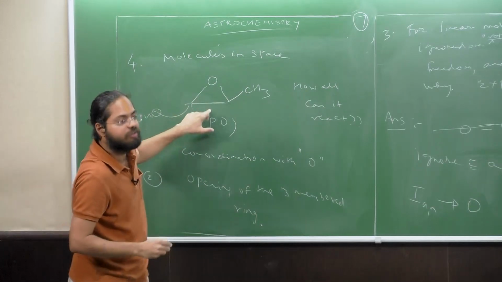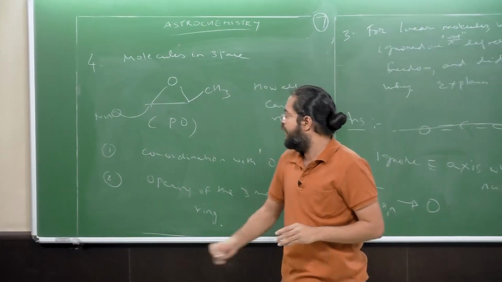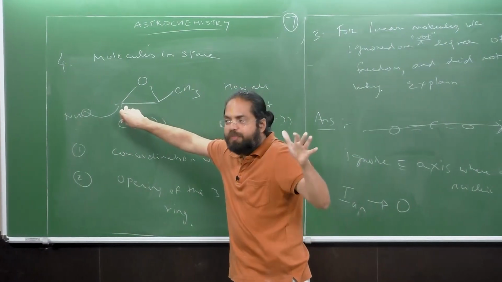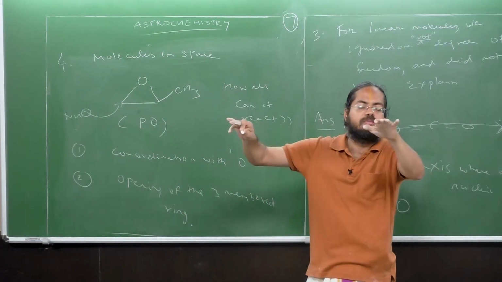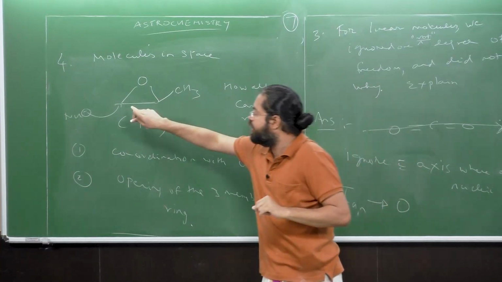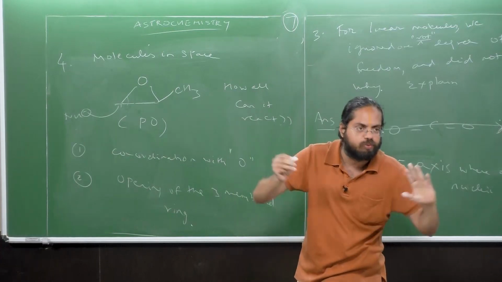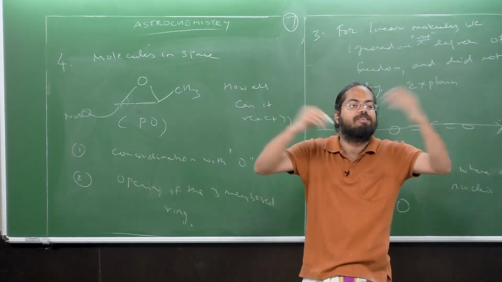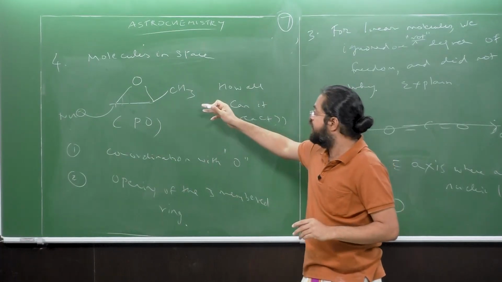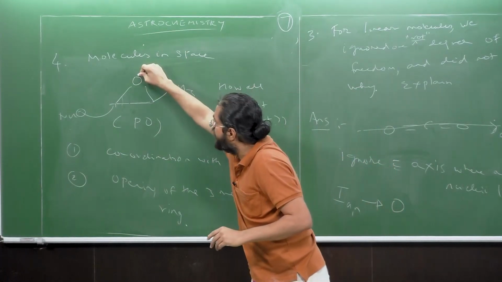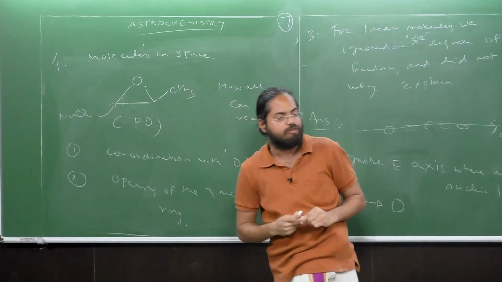Why is there ring strain? This ring is strained because, recall, based on your fundamental chemistry principles, this carbon is going to be sp3 hybridized, and an sp3 hybridized carbon has an equilibrium bond angle of close to 108 degrees. What is it here? It's constrained in a ring. Because it's constrained in a ring, it would want to open. It would show a natural propensity for the ring to be opening. So the various ways via which the chemistry can happen here is attack on the oxygen, or various nucleophiles opening the ring itself.